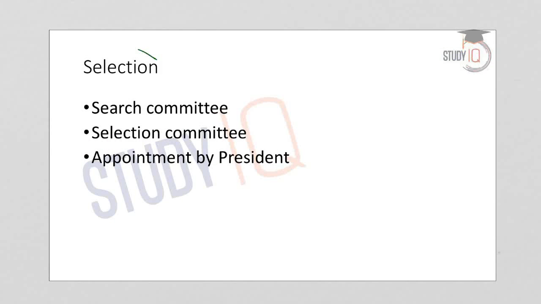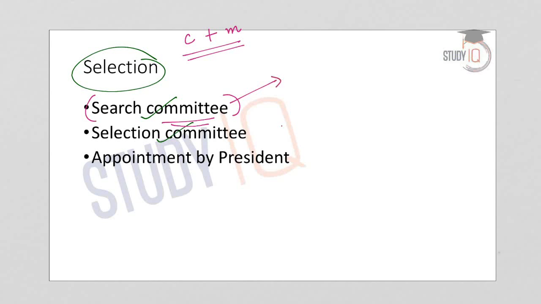Now let us understand how the selection is done. There is a search committee as well as a selection committee. The selection procedures for the members and the chairperson are the same. There is no difference in the selection of the chairperson and the members. First there will be a search committee, whose purpose is to prepare a panel of candidates. This panel of candidates, or the recommendations of the search committee, will be given to the selection committee, which will recommend the names for the Lokpal. On the recommendation of the selection committee, the appointment is made by the President.